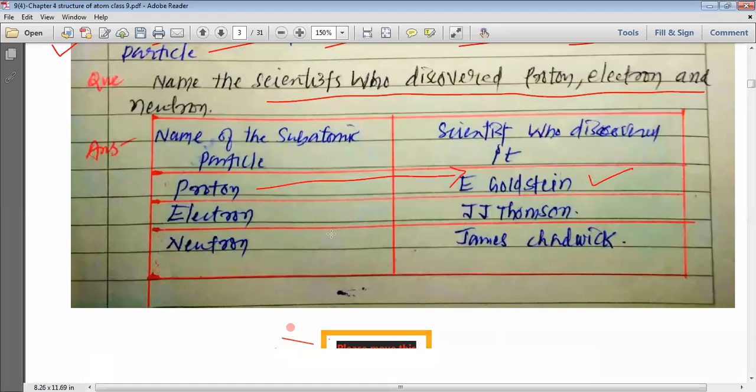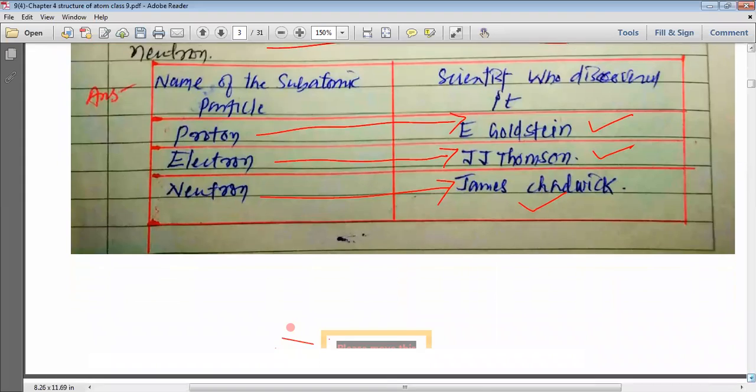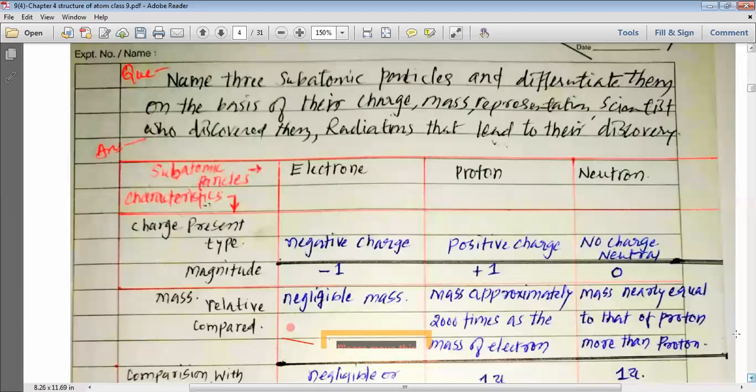Proton is discovered by the scientist E. Goldstein. Electron is discovered by the scientist J.J. Thomson. Neutron is discovered by the scientist James Chadwick. Please learn these names, and these are the scientists who discovered the various species or various particles that are found in the atoms. They are also known as the subatomic particles.